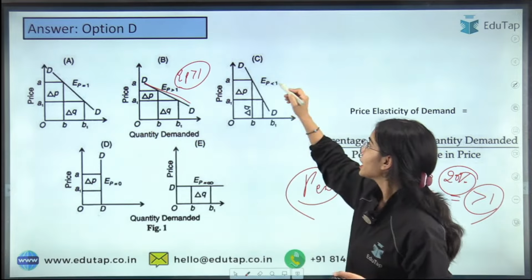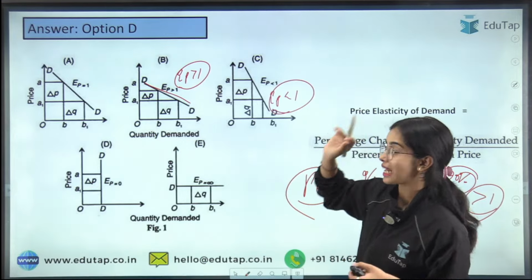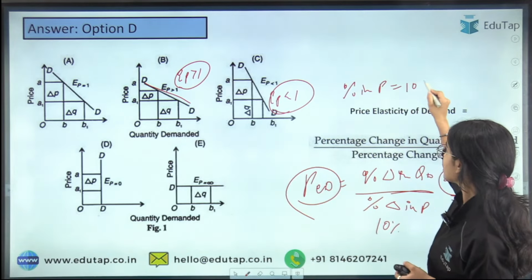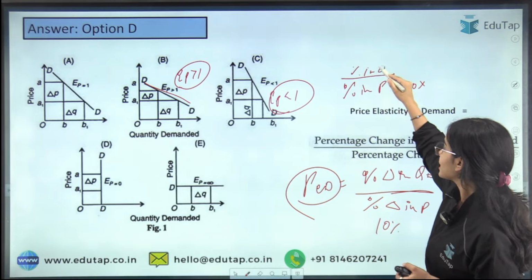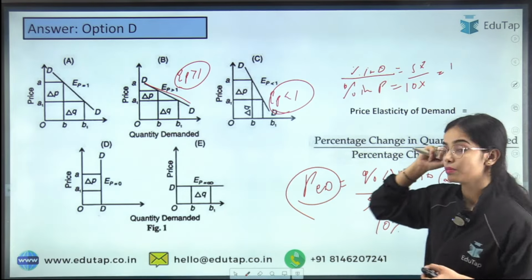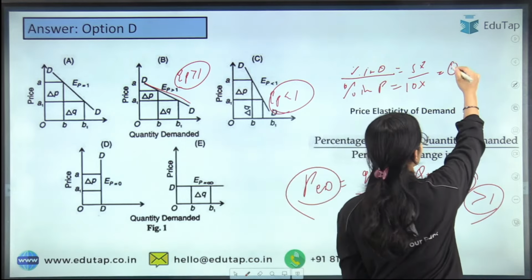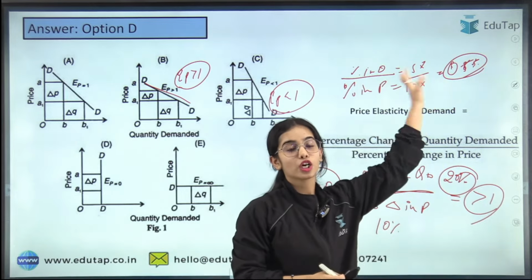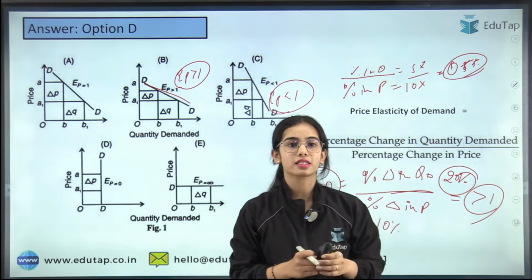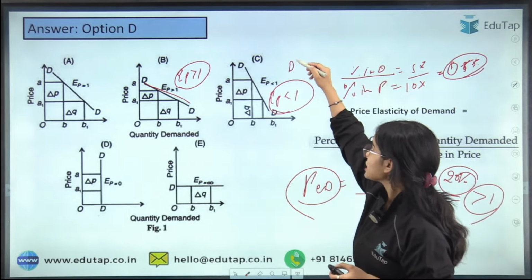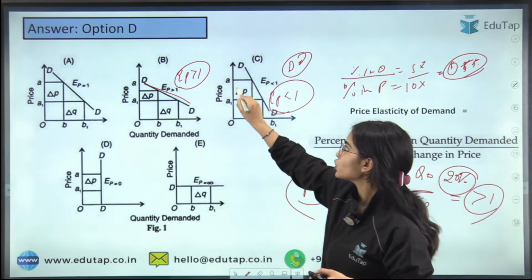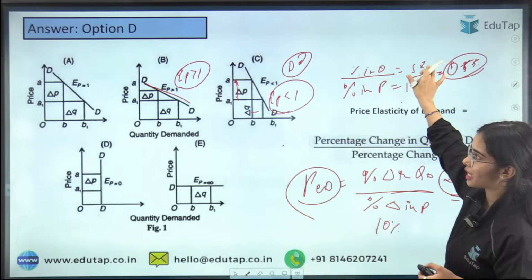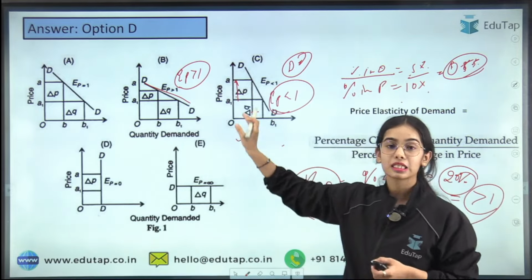Okay, so price elastic means that the price elasticity is greater than 1. Price inelastic means that the percentage change in price is, let's say, 10%, while the percentage change in demand is, let's say, 5%. So the price elasticity of demand is 0.5, which means it is less than 1. So it is inelastic demand. Okay, so demand is price inelastic, we can say. With a huge change in the price, there is a very minor change coming in demand. So this is shown by the price inelastic curve.